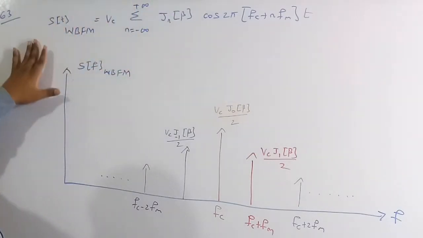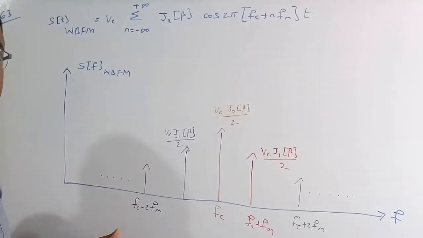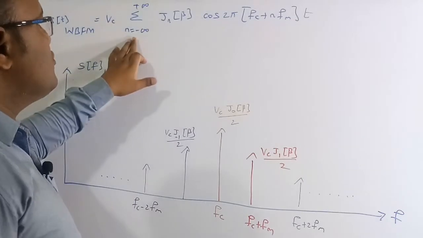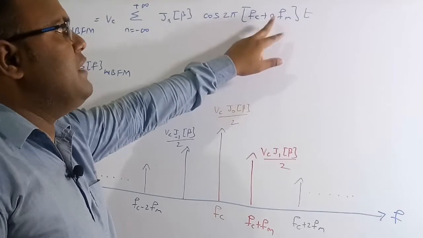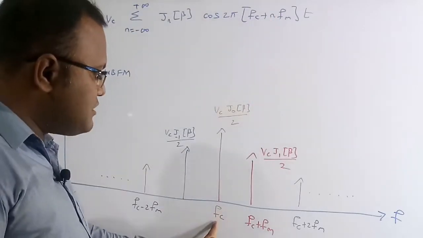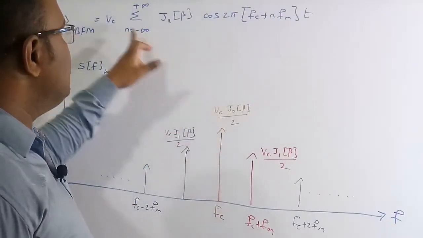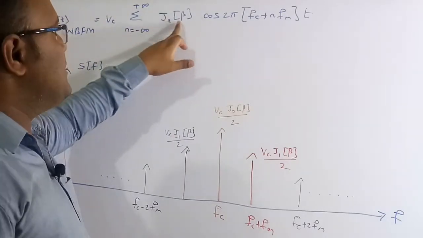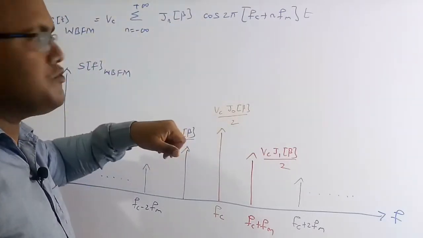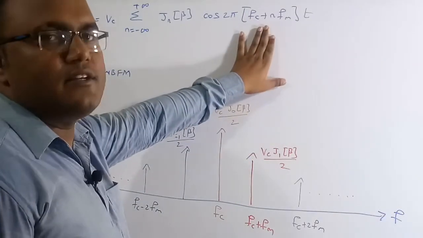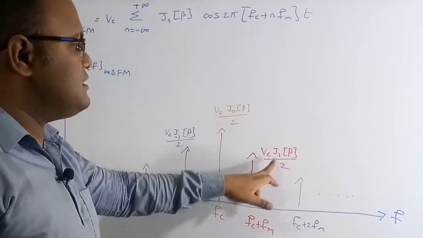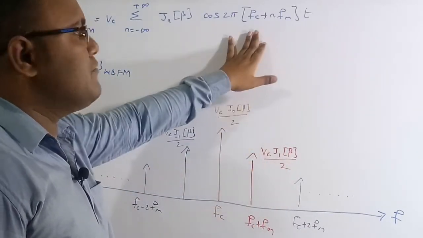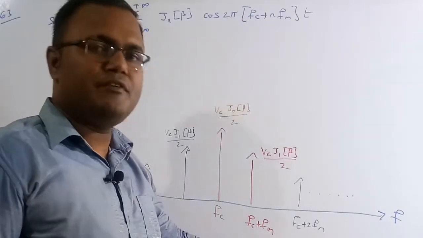Therefore if you take the Fourier transform, suppose I am going to draw only for the positive frequencies but not the negative frequencies. If you see carefully, n changes from minus infinity to plus infinity, and when n is equal to 0, we are going to get only Fc. So at Fc we are going to have an impulse, which is Vc J0 of beta by 2, since by 2 we have taken the Fourier transform. Similarly for n equal to 1, the frequency is Fc plus Fm, and the impulse area is Vc J1 of beta by 2. And similarly if n is equal to 2, then Fc plus 2 Fm, and it goes on.